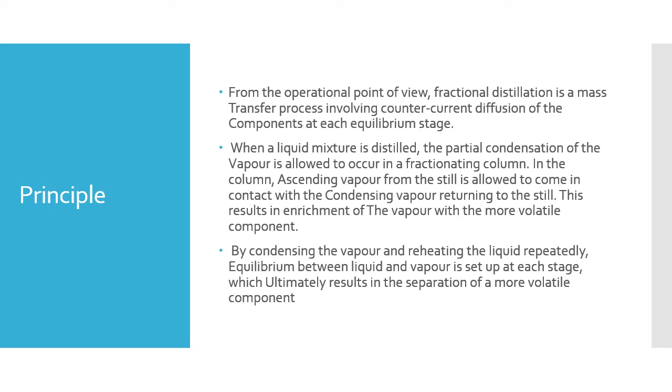When a liquid mixture is distilled, the partial condensation of the vapor is allowed to occur in a fractionating column. In the column, the ascending vapors from the still are allowed to come in contact with the condensing vapors returning to the still. This results in enrichment of the vapors with a more volatile component. By condensing the vapor and reheating the liquid repeatedly, the equilibrium between the vapor and liquid is set up at each stage, which ultimately results in the separation of a more volatile component.